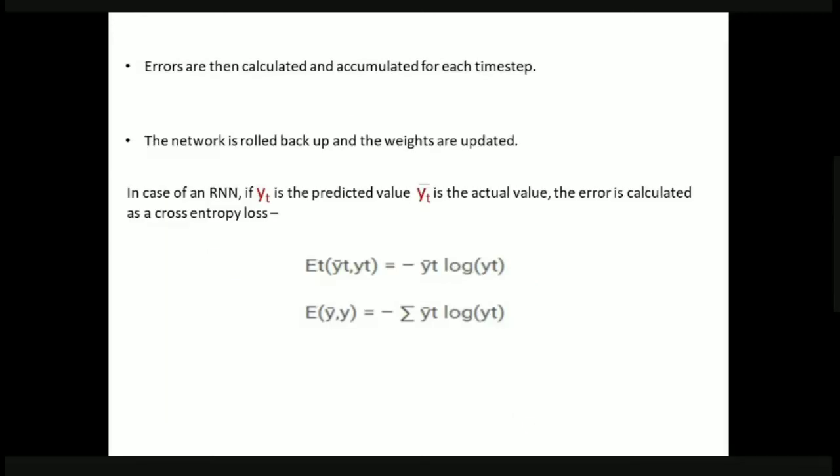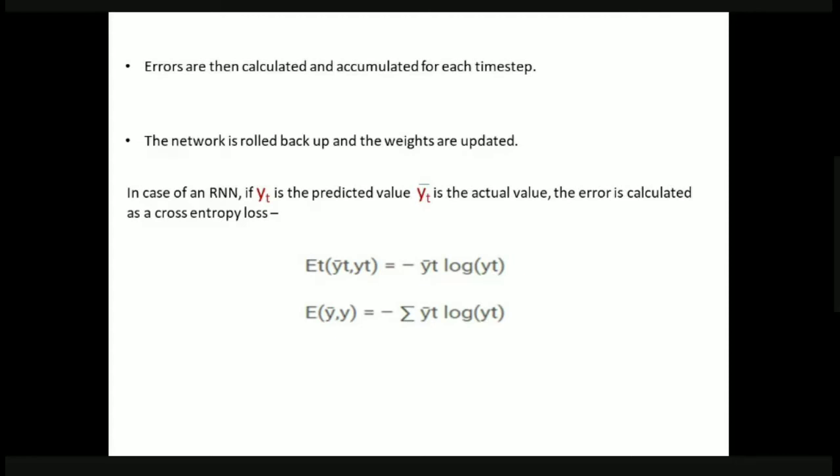So now what's happened here? Errors are now calculated, and these calculated errors are accumulated for each time step. That is, errors are calculated for every single time step. Okay, so after calculating the error for individual time steps or individual copies, now the network is again rolled back. That is, it is combined and the weights are now updated.